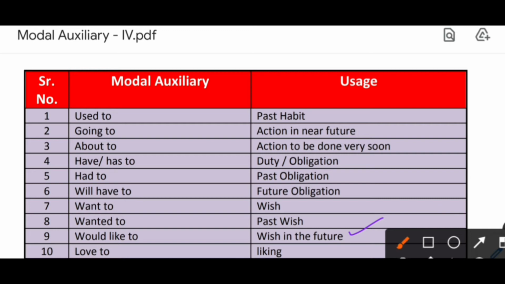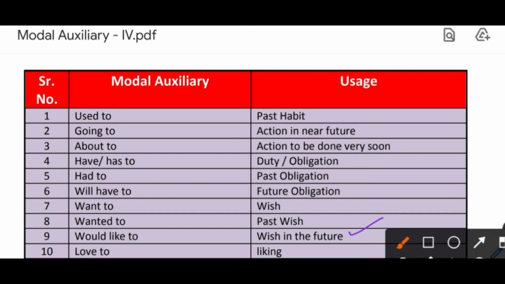So for example, I would like to travel all over the world. That is a wish in the future. Another example is everyone would like to become a billionaire, right? So I think these both wishes are almost everyone's wishes, right?